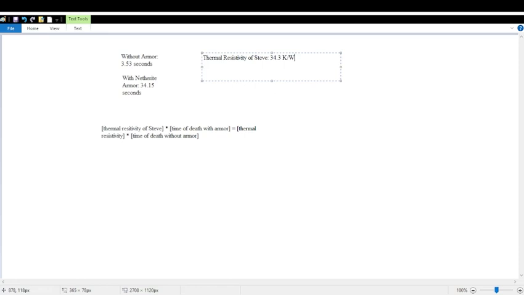So we have that as our thermal resistivity of Steve. So essentially, we can just plug this in and find the thermal resistivity.